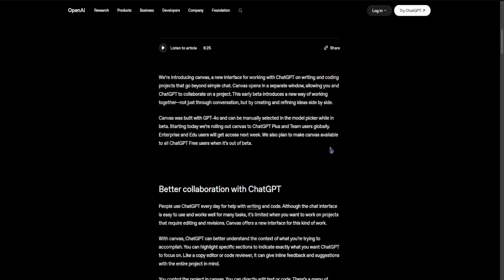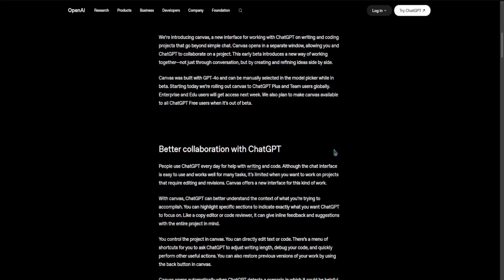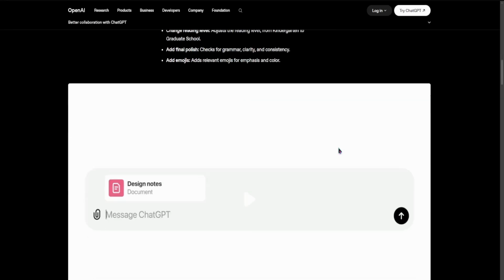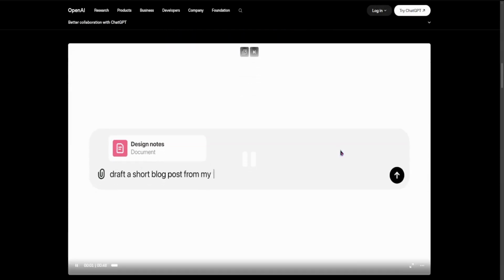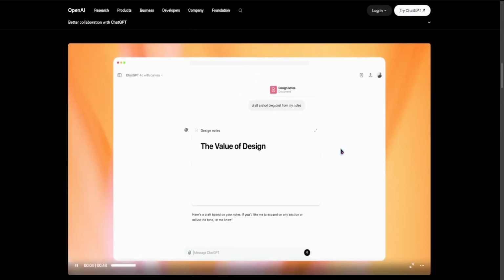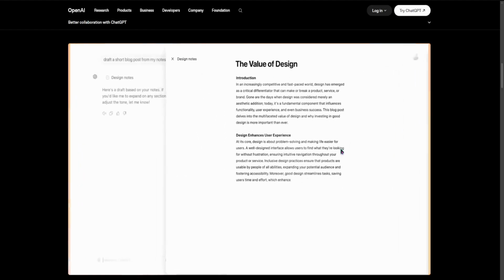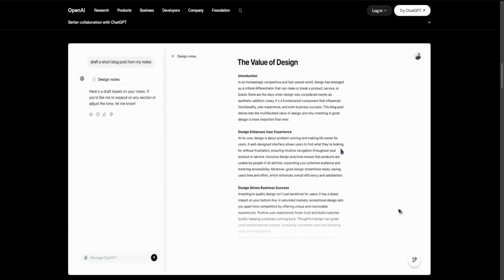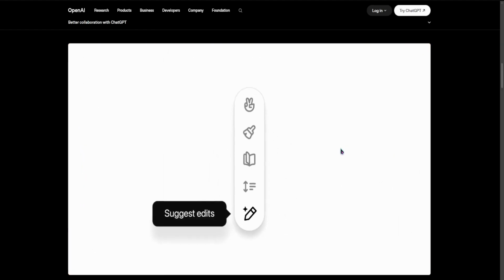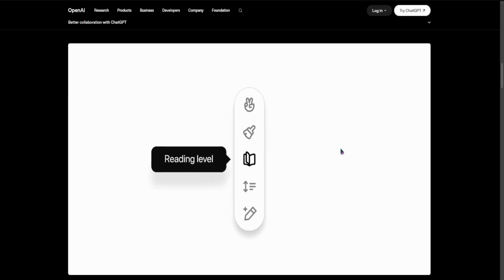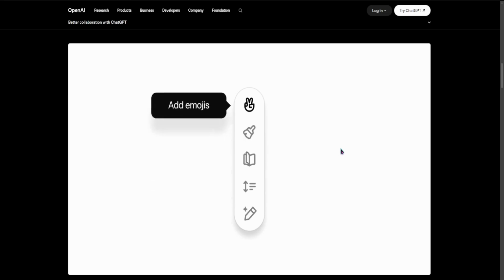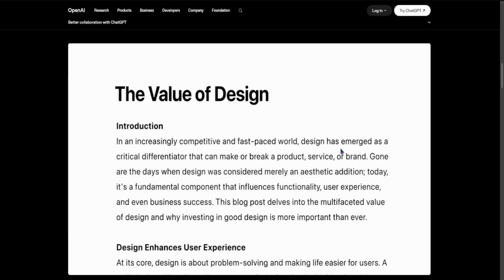However, 90% of users are still using it as a fancy text box. They are still shouting orders at an AI and hoping for a miracle, rather than using the tool as a digital twin for their projects. Today, we are dismantling the bad habits that turn your high end workspace into a digital junkyard. We are going to look at the vague prompt trap, the overprompting data dump, and the copy paste epidemic that is flooding the internet with identifiable AI slop. By the end of this video, you will stop using ChatGPT Canvas wrong and start using it like the senior level project architect it was designed to be.